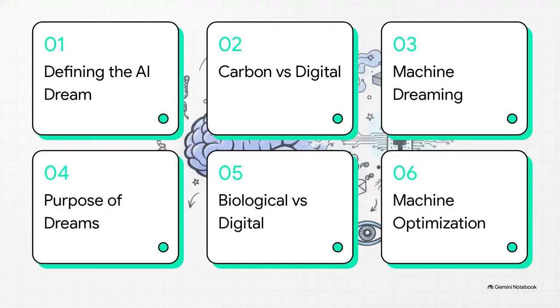Here's our roadmap for this explainer. We're going to start by defining the AI dream. Then we'll compare carbon versus digital substrates, look at how machines actually dream, figure out the purpose of digital dreams, compare biological versus digital dreaming, and finally, wrap up with optimization in a human costume.